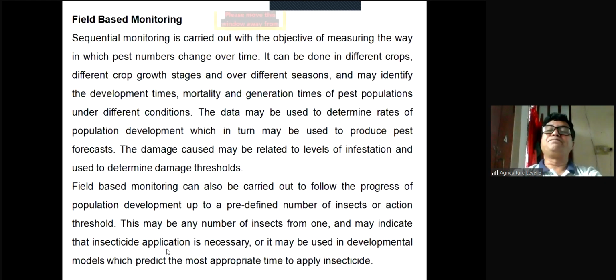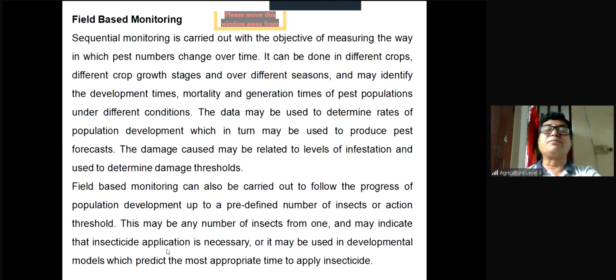It can be done in different crops, for different growth stages and different seasons, and may identify the developmental times. So how long they need to develop, mortality of the insects, generations of the insects, pest populations, we can also know, and the conditions which are related with the pest populations.